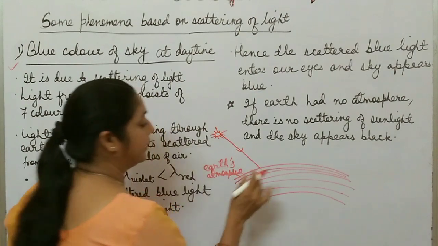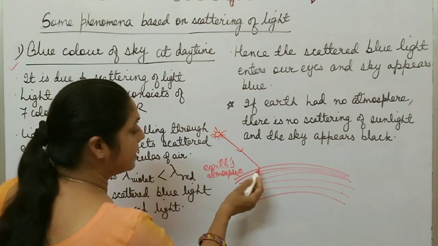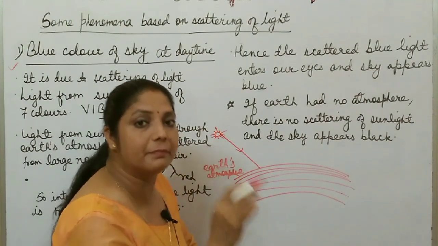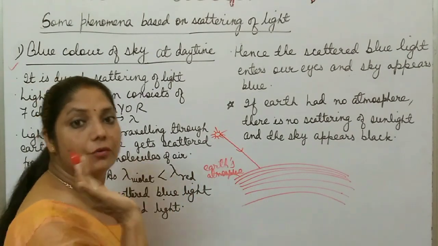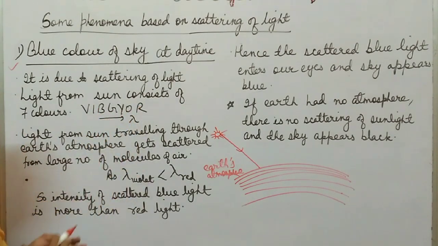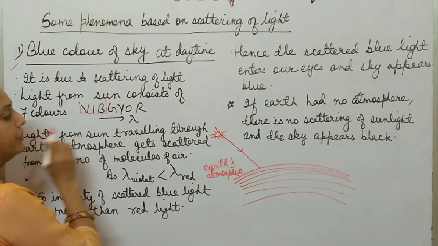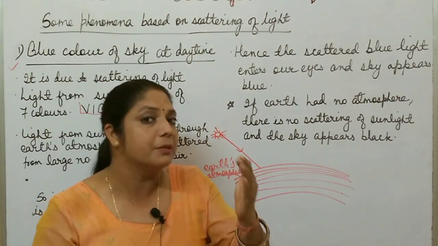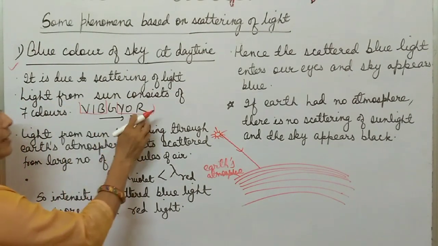And in Earth's atmosphere, there are a large number of air molecules. So when the sunlight enters this Earth atmosphere, what happens? The sunlight is scattered by the air molecules in all possible directions. White light consists of all 7 colors, that is VIBGYOR: violet, indigo, blue, green, yellow, orange, red, and wavelength increases in this order. It means these 3 have shorter wavelength and yellow, orange, red have larger wavelength, and scattering is inversely proportional to wavelength of light. It means the wavelength of violet color is less than the wavelength of red color.